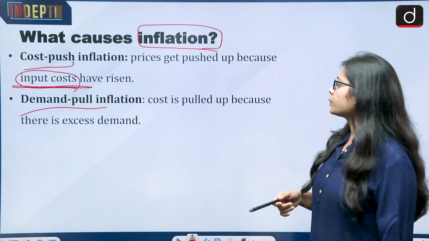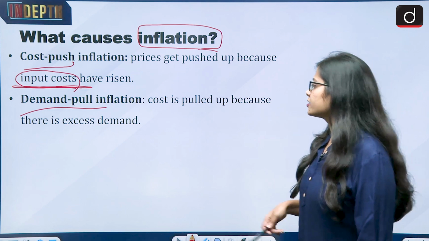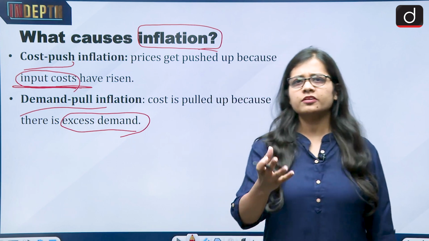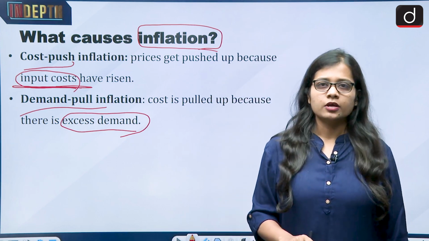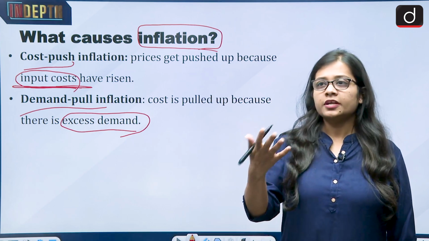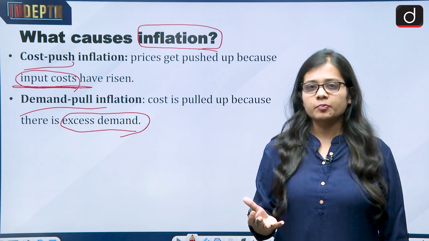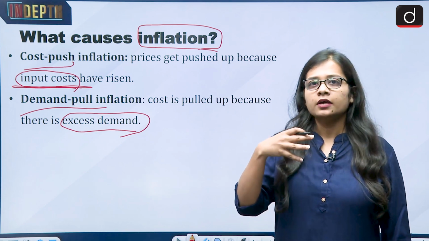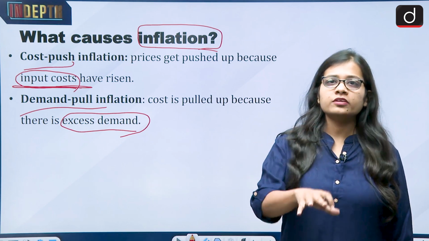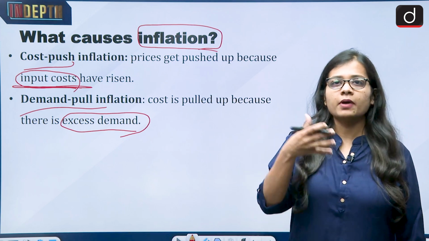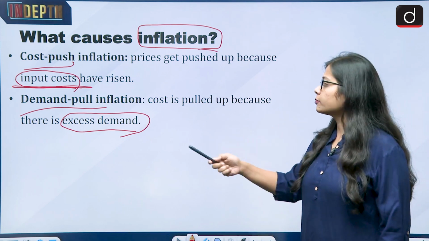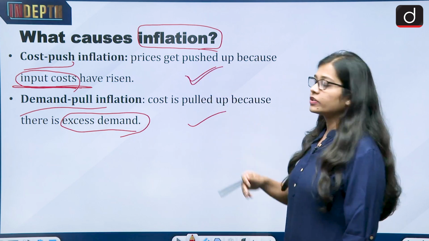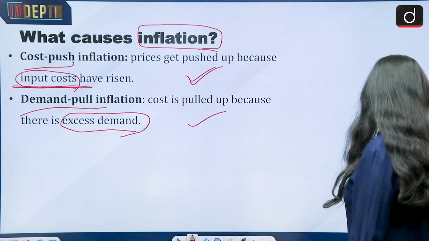Then demand pull inflation is when prices are pulled up because there is excess demand. We'll take a very basic example, like a toothpaste, Colgate, in the market. For example, the demand is very high, while on the other hand the supply is not that much. It means there are more people who want the good, but there are fewer goods in the market. So the prices would rise. That is demand pull inflation, when the demand is high but the supply is low, whereas cost push inflation is when the input cost of the good or product rises.